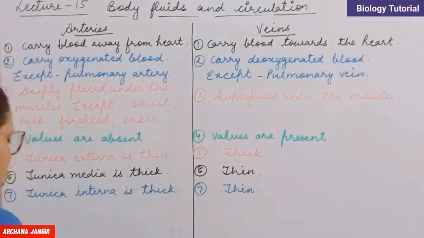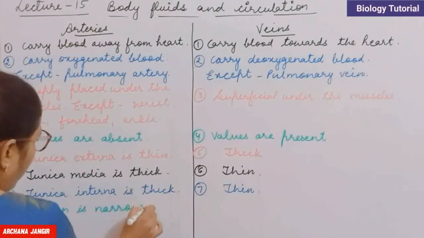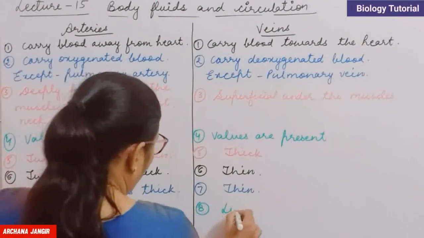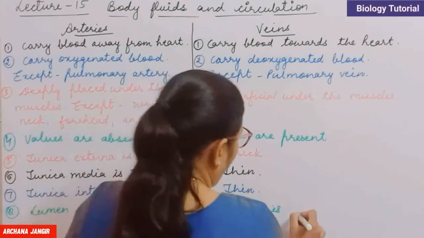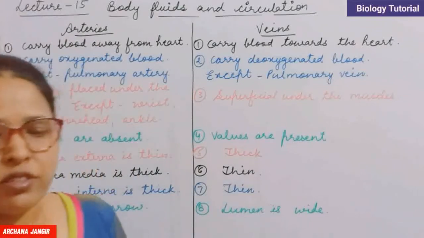And after that the lumen is narrow. Lumen is narrow in case of arteries and lumen is wide in case of veins. Clear? So these are the anatomical differences.